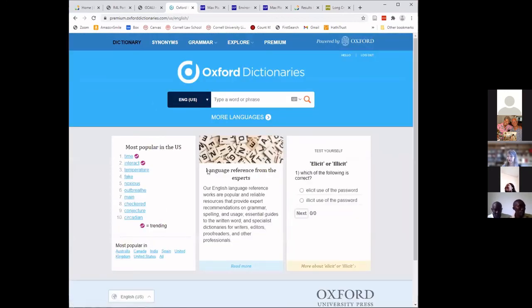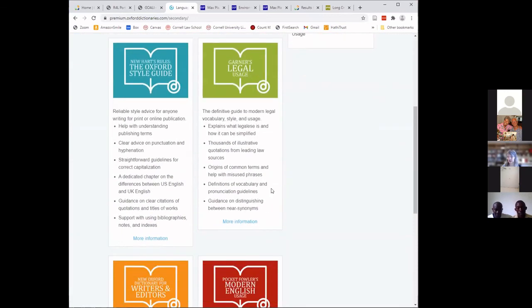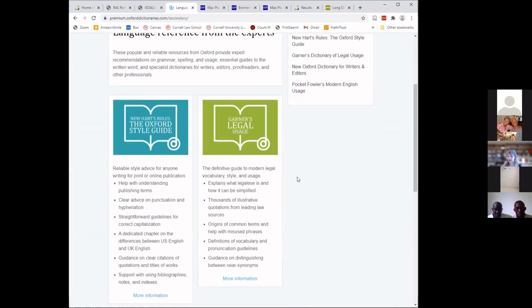for an English dictionary, one of our choices is Garner's Legal Usage, which is a definitive guide to modern legal vocabulary, style, and usage. So this can be helpful for instruction in legal writing if your institution teaches legal writing, or it can help you with your legal writing.